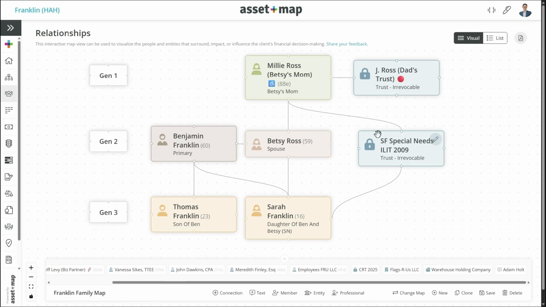We also know that because there's a special needs situation, we may not want trust assets to come directly to Sarah, because that would affect her benefits from the state. And so there are lots of different conversations and opportunities that we can have to help fix or put in structure and/or legal documents, and/or reorganize the finances, to make sure we're being both fair and appealing to all the parties based upon what they care about.